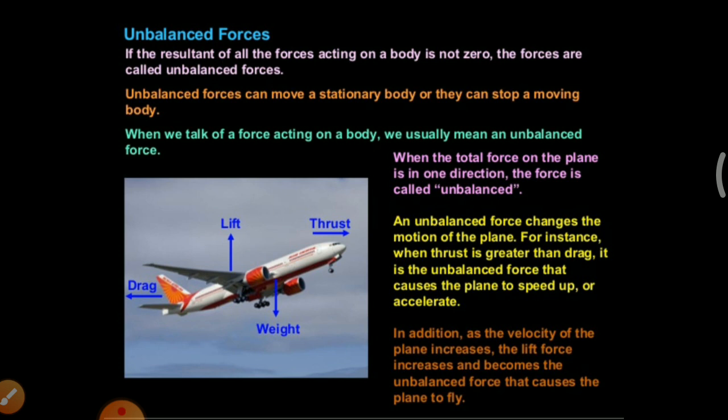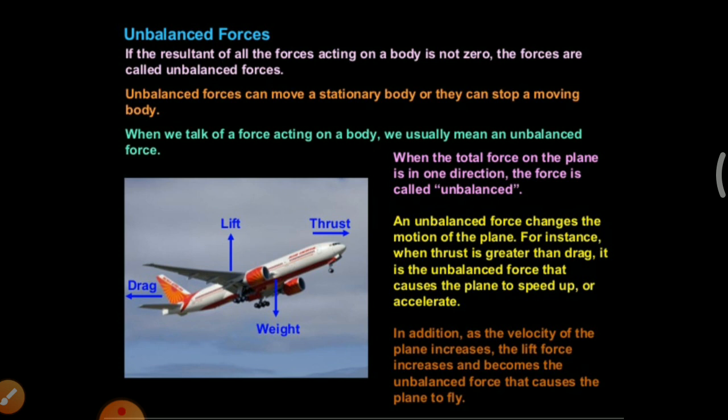When we talk about a force acting on your body, we usually mean an unbalanced force. If your body is moving, it means an unbalanced force is acting. Definitely the unbalanced force only is acting on this object. The unbalanced force only makes the object move. The balanced force does not make the object move.